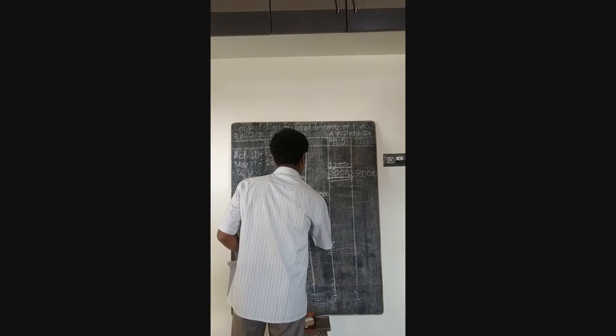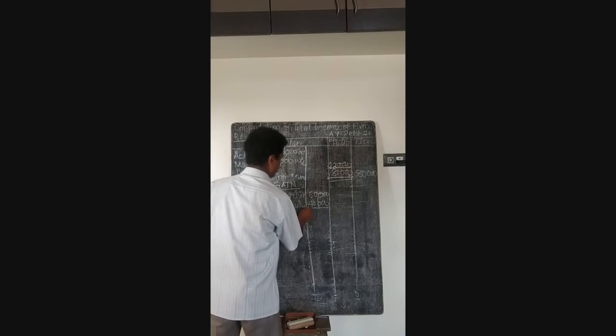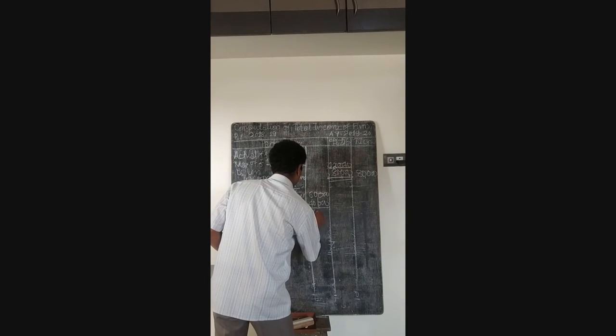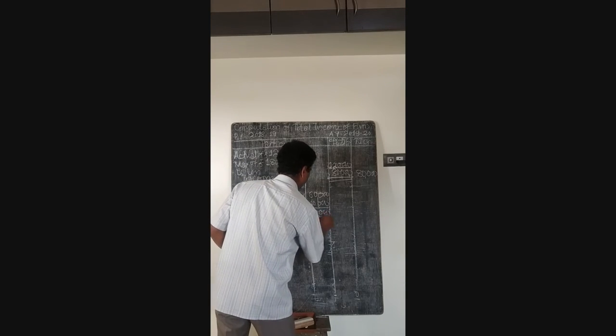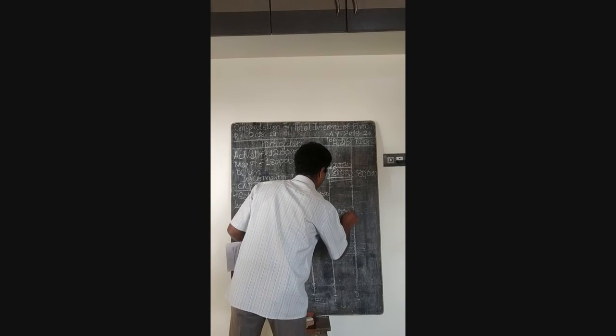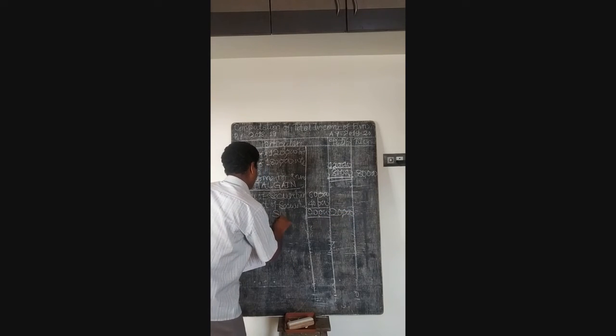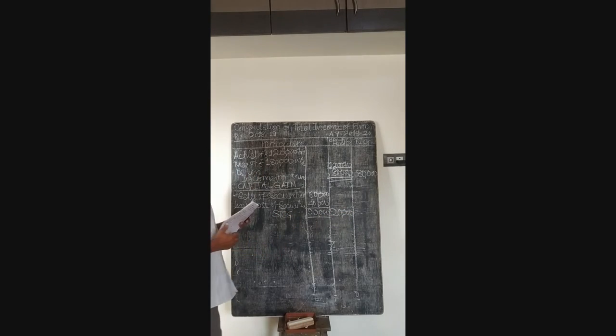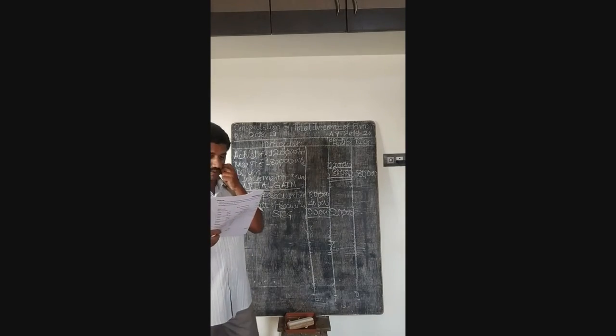So 60,000 minus 40,000 comes to 20,000. This is what we get here, short term capital gain. This is credited to the income and expenditure account.